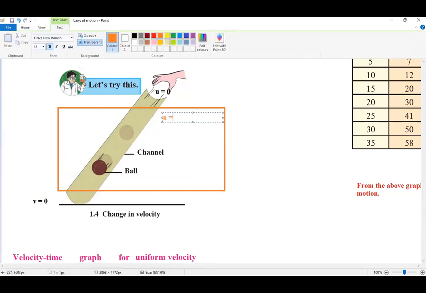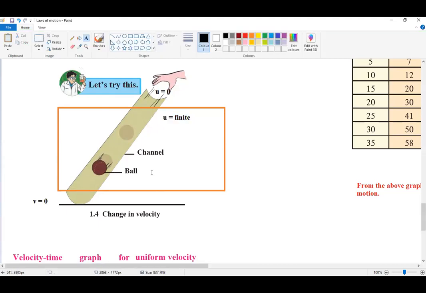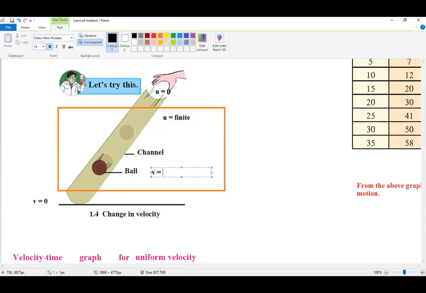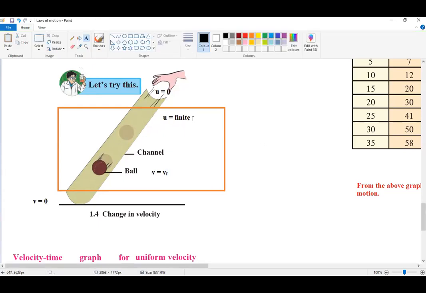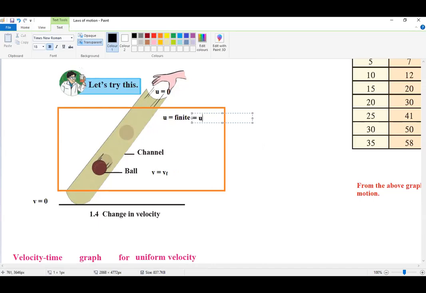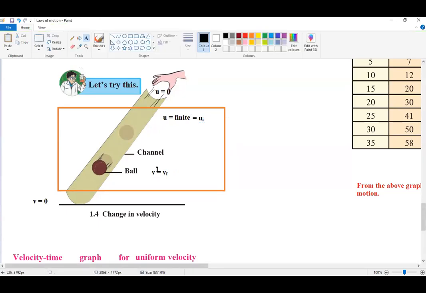So u is now finite, some value. Okay, here you will find some value of initial velocity. Again, at this certain point, the final velocity must also be there, some finite value. Okay, let this be vf as the final velocity, and here ui, that is the initial velocity, ui and vf.